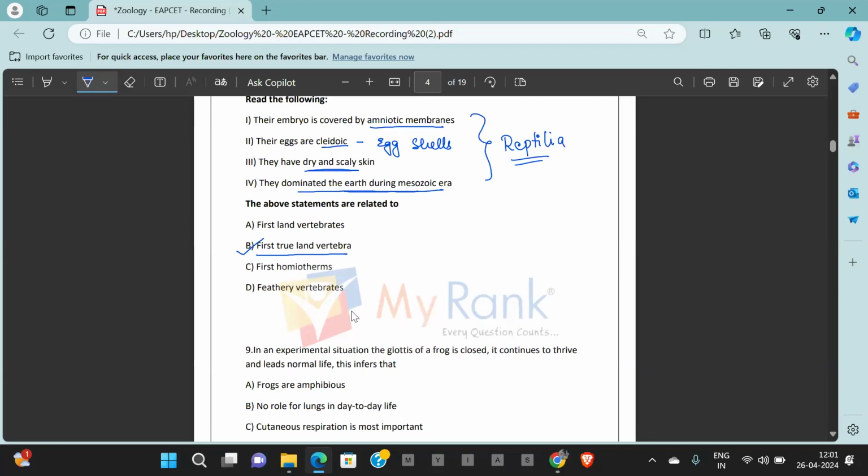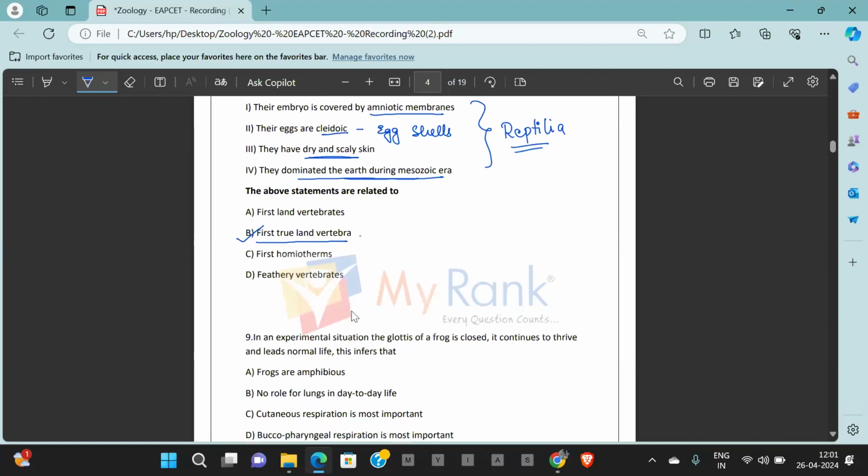Their life cycle is incomplete without water. So they had to go back to water for spawning, for food, for the tadpole stages. They were going back to water again and coming back to land. They are not true land vertebrates. But for the first time, who started living a completely land life? It is the reptiles. So first true land vertebrates becomes the answer.